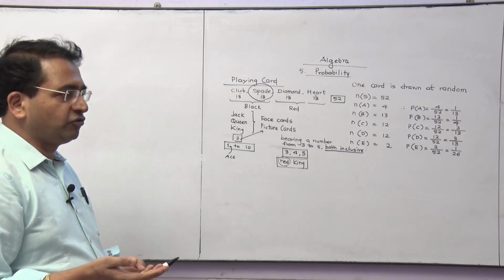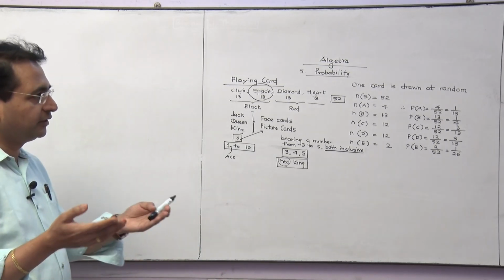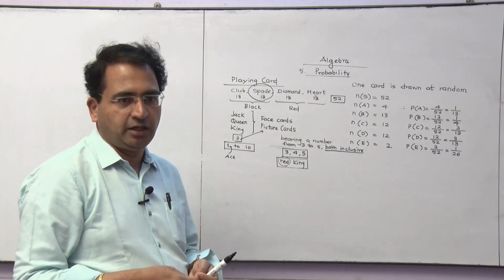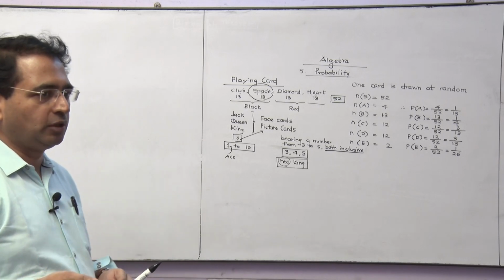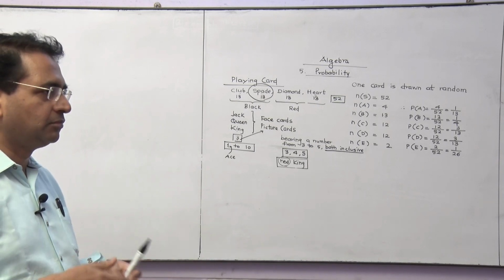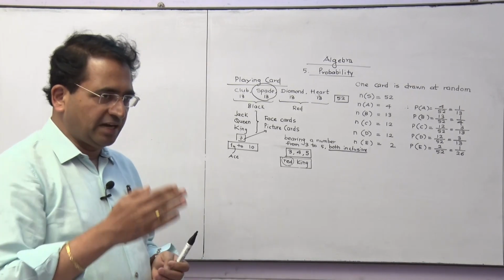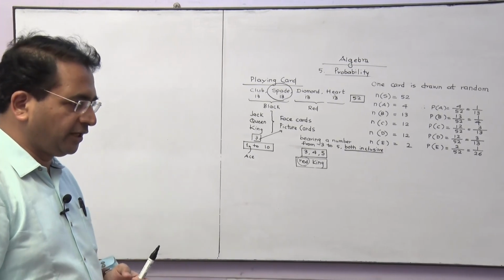Then you may have a question on formation of a committee, but it cannot be more than 2, because in your syllabus there is some restriction on these events. So that kind of question may be there.